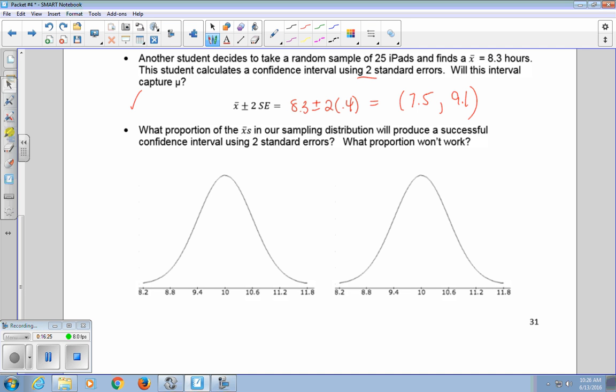So what proportion of the X bars in our sampling distribution will produce a successful confidence interval using 2 standard errors? So we're talking from 8.8 to 11.2, 95% of the intervals will capture the true mu, will work, where 5% of the time this interval won't be capturing mu. So 5% won't work. Out in these tails.